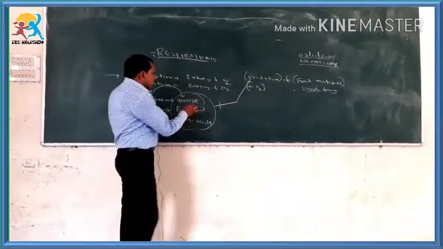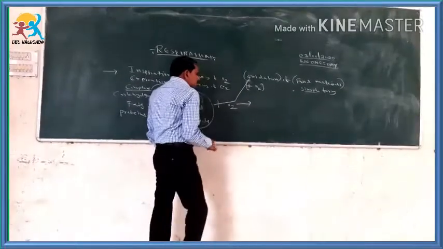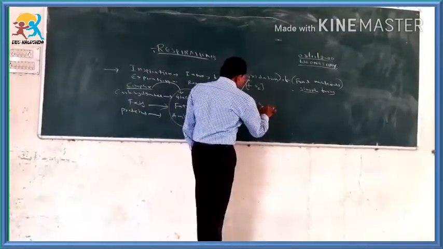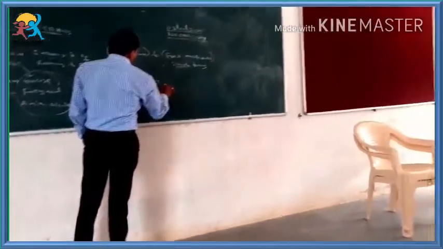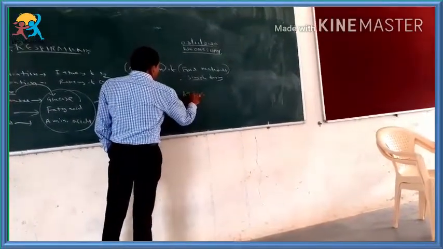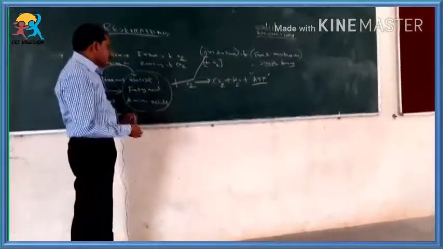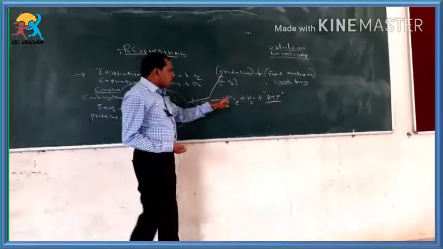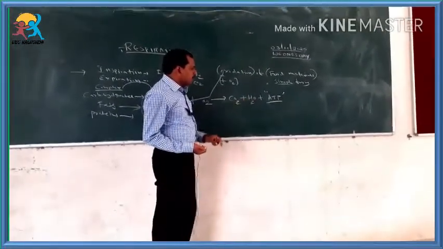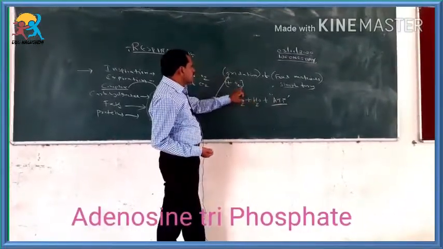So the glucose is added with oxygen and it releases carbon dioxide and water, and also a large amount of energy in the form of ATP. This process of oxidation of food material to produce carbon dioxide, water and a large amount of energy in the form of ATP is called respiration.